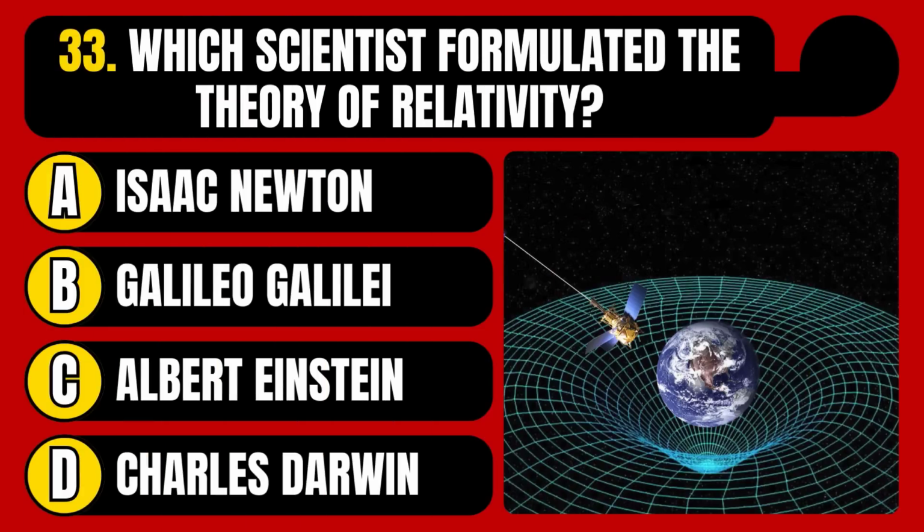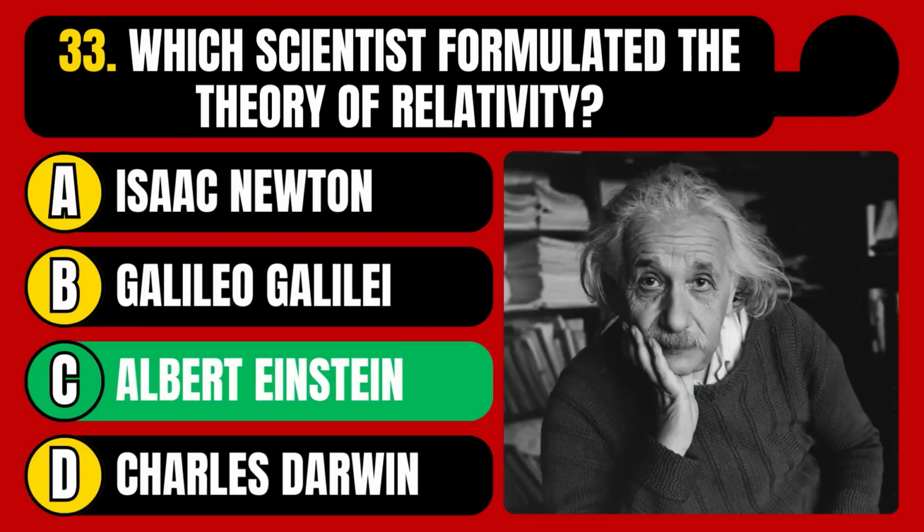Which scientist formulated the theory of relativity? Isaac Newton, Galileo Galilei, Albert Einstein, or Charles Darwin? The correct answer is option C, Albert Einstein.